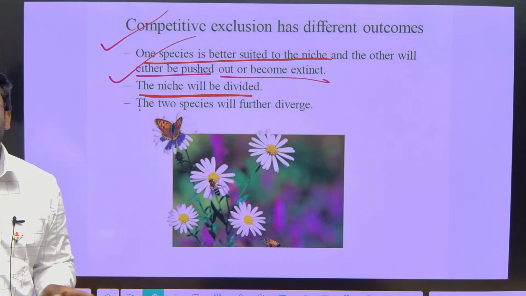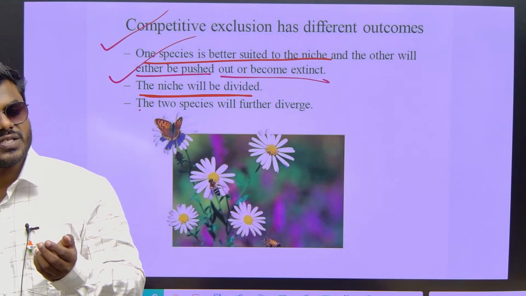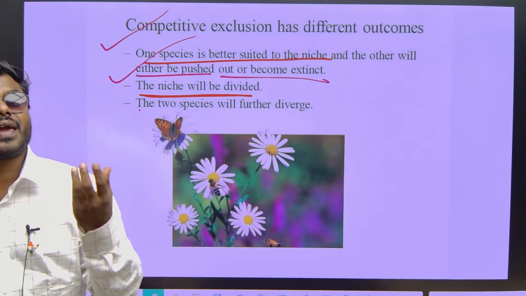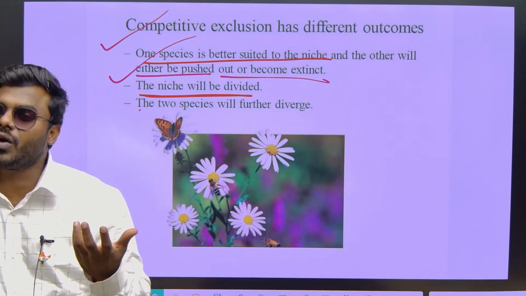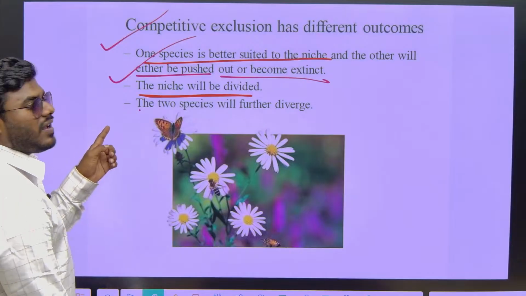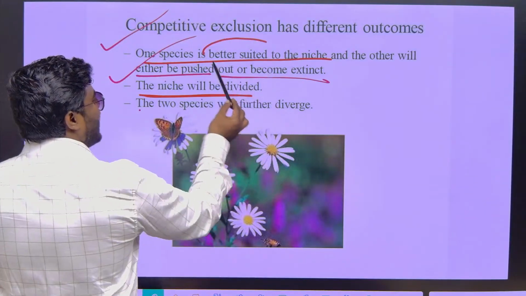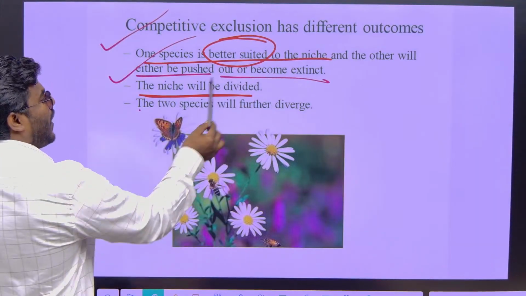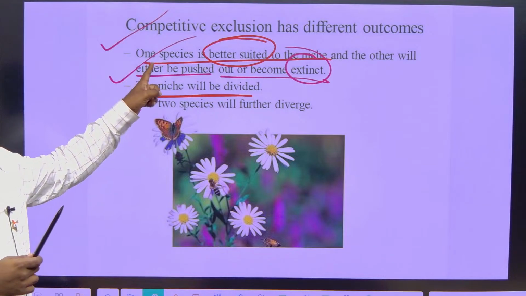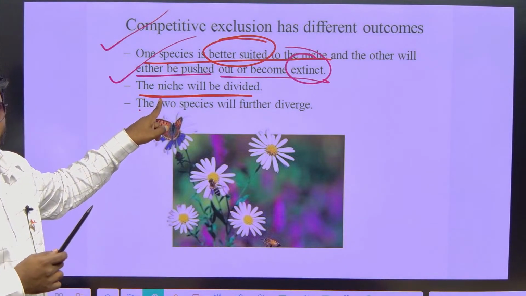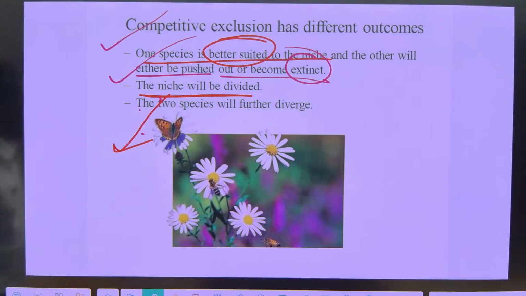So first of all, what is the competitive exclusion principle? According to the competitive exclusion principle, no 2 species can coexist in the same habitat with the same behavior or niche. Generally when competition occurs, there are 2 possible outcomes. One is better suited and one will become extinct. This is the most common outcome. And the second outcome, the niche will be divided. And this depends on multiple parameters.